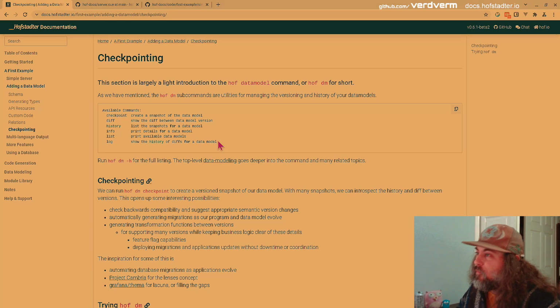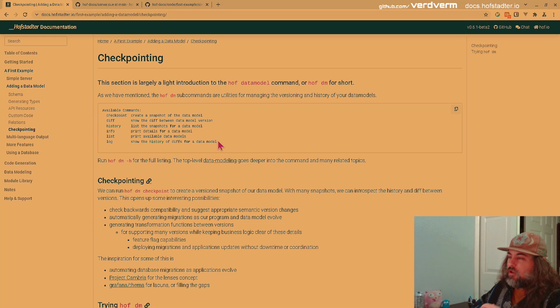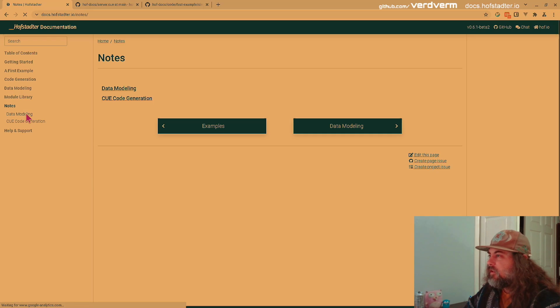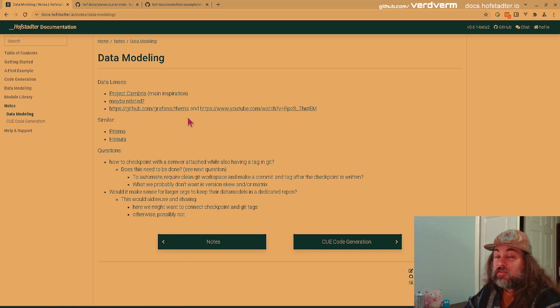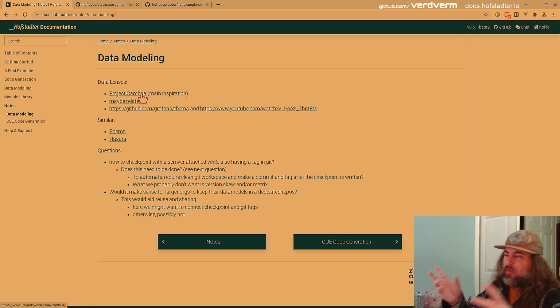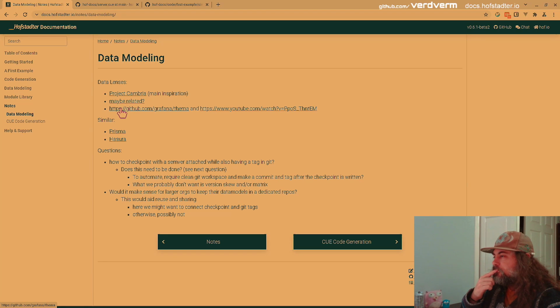You really want to strive to not have backwards incompatible changes. And this is something Stripe has done really well. If we go down to notes and look at data modeling, Stripe has done this really well. I think Project Cambria is this idea of data lenses, which is that sort of transformation function. I think that's by some people from Stripe. We'll talk about some of the stuff maybe later.